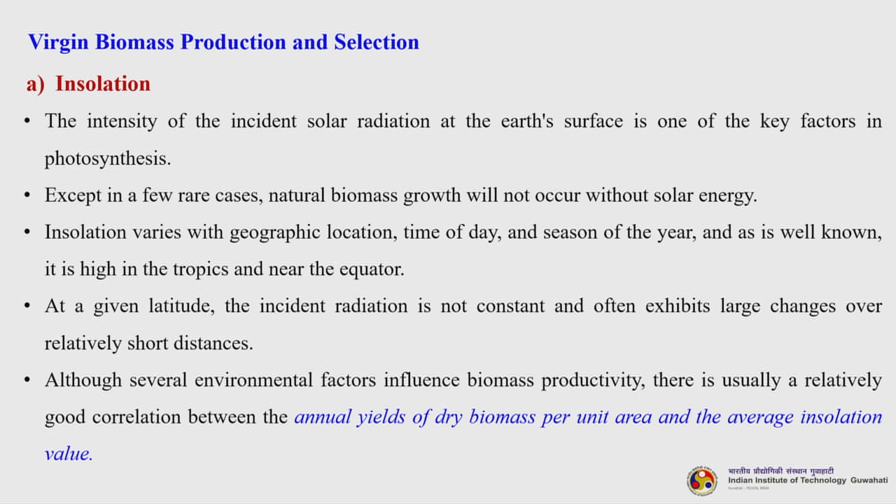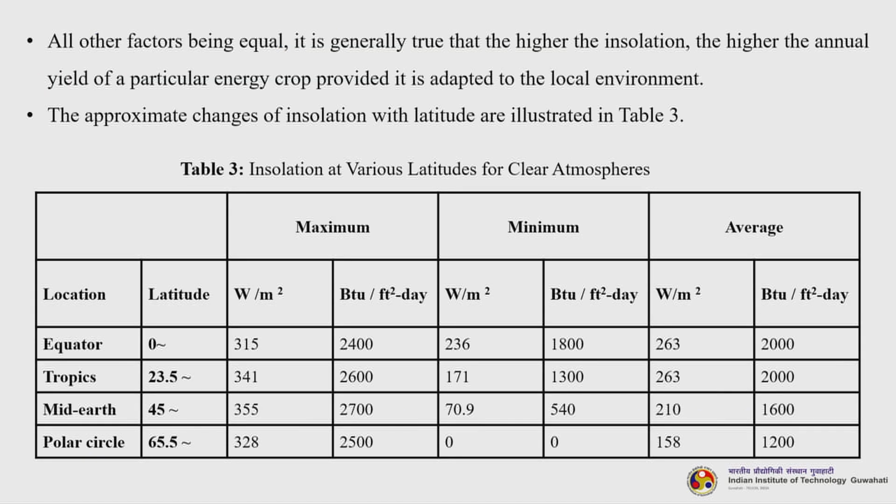Although several environmental factors influence biomass productivity, there is usually a relatively good correlation between the annual yields of dry mass per unit area and the average insolation value. There is a correlation. All other factors being equal, it is generally true that the higher the insolation, the higher the annual yield of a particular energy crop, provided it is adapted to the local environment. The approximate changes of insolation with latitude are illustrated in this table. You can have a look at this table and understand, location wise, the maximum, minimum and average insolation at these places.